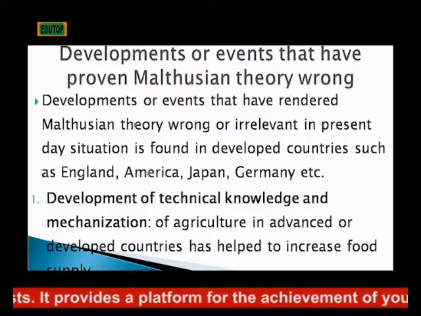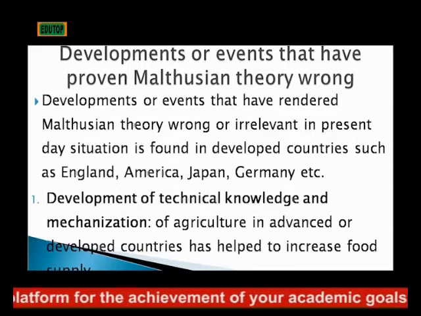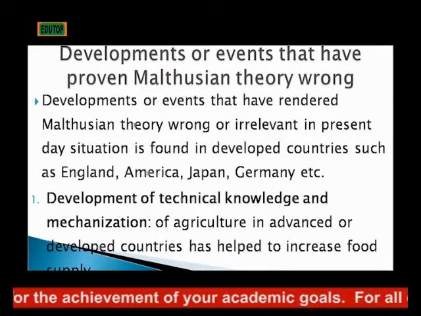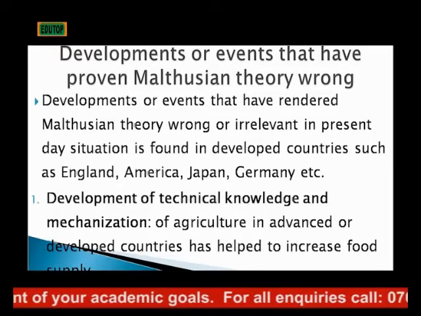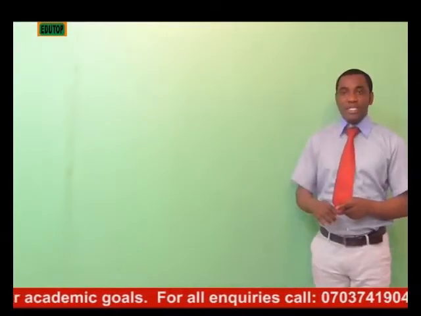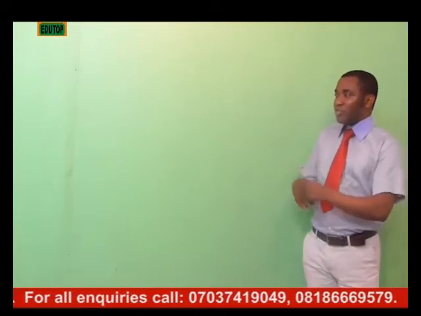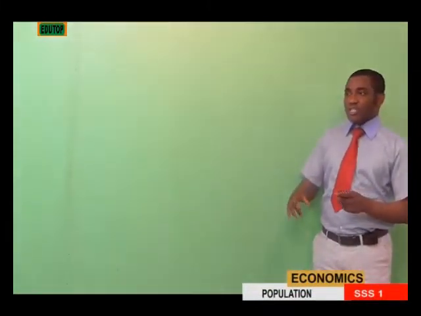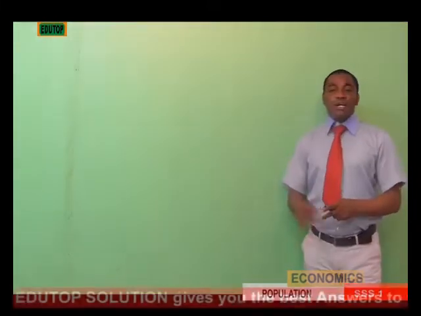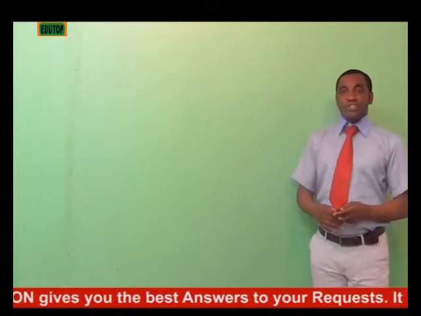Number one, development of technical knowledge and mechanization of agricultural and some other production activities taking place. Because recently, in some developed countries especially, the rate at which agricultural production is taking place is very high compared to the olden days, because of the use of very good equipment and because of the mechanization.